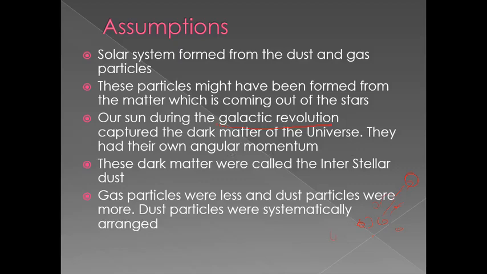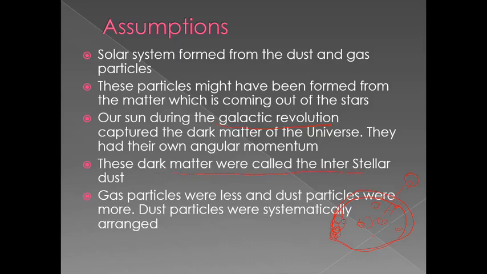The sun was going through a galactic revolution. During that time, it captured this dark matter of the universe, and the dark matter already had its own angular momentum. This dark matter was called the interstellar dust.